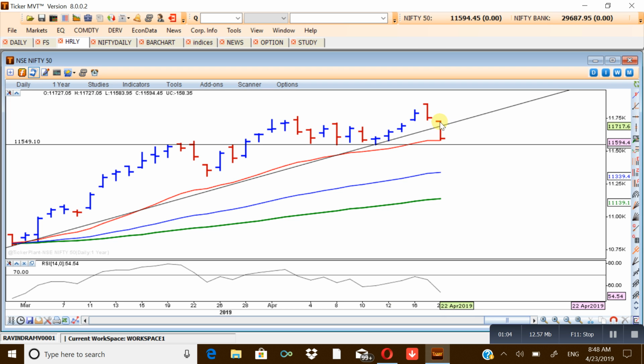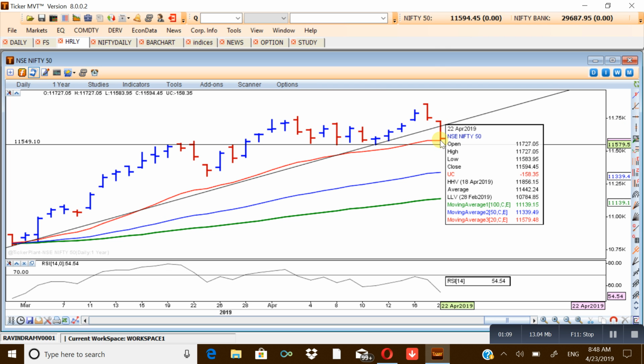The expected support level we also discussed, 11,580 to 11,570, would be the support zone, and that's what actually happened. Market had just touched 11,583 and 11,594. So our expected target of Nifty was achieved yesterday.